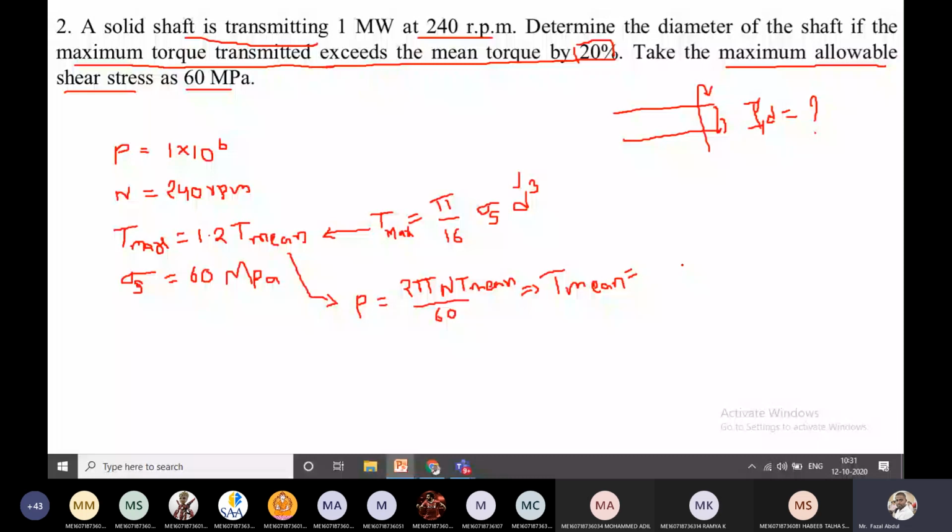What is T mean? Speed is given as 240 rpm, and substitute the P value, 1 into 10 to the power of 6. P is 1 into 10 to the power of 6, into 60 by 2 pi into 240. Tell me the T mean value. Make it fast. The T mean value is 39